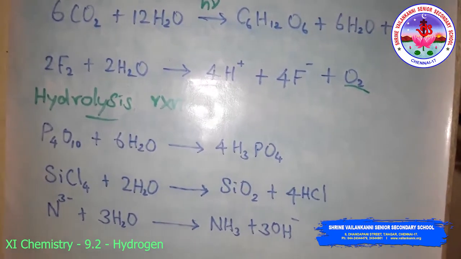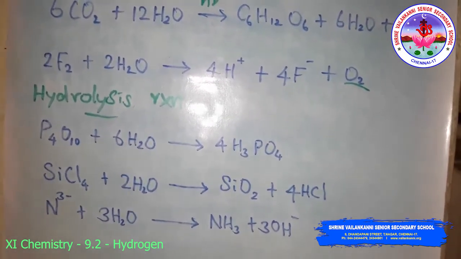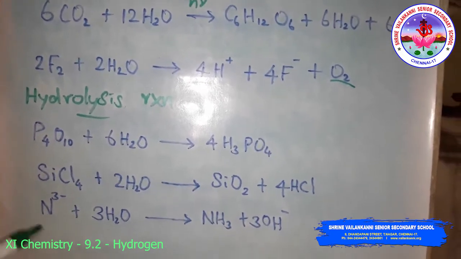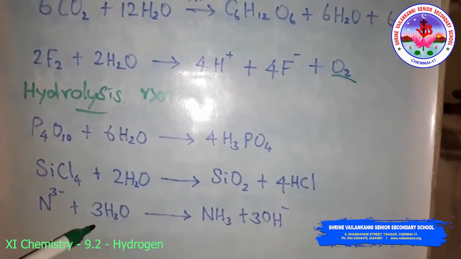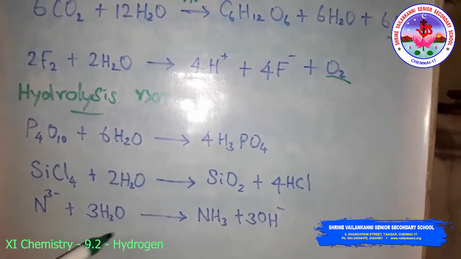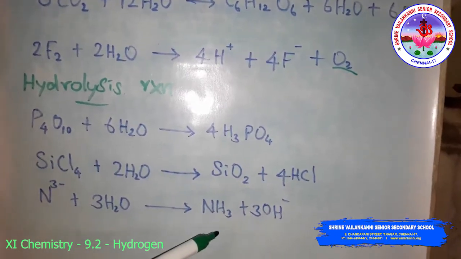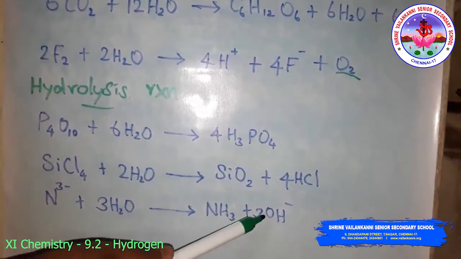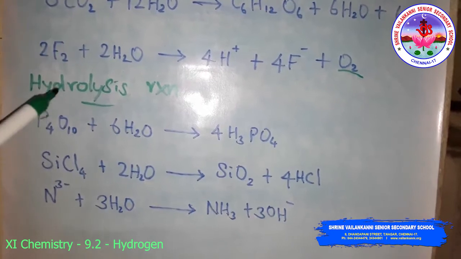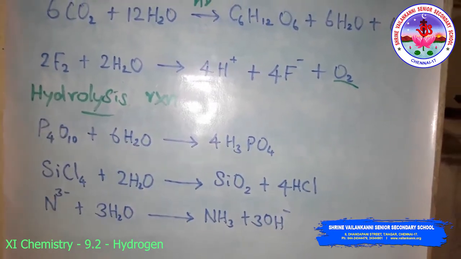Then N3 minus, nitride in ionic form, reacts with water molecules to produce ammonia and hydroxide ion. So these are the hydrolysis reactions of water.